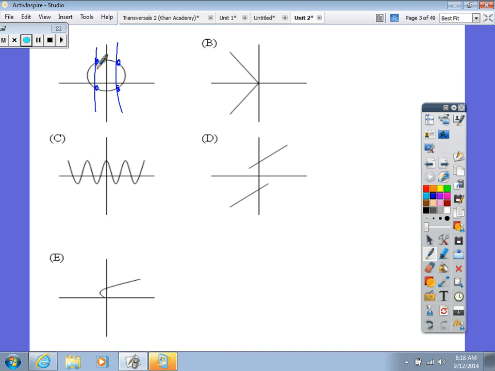All right, B, function or not a function? Show me with your hands. Not a function because it hits at least twice. C, is that a function? Yes or no? Yes. Bam, because it's only going to hit once. So this was no, no, yes. All right, D, is this a function?